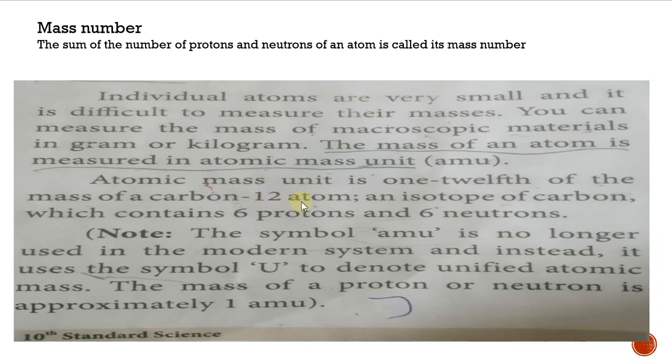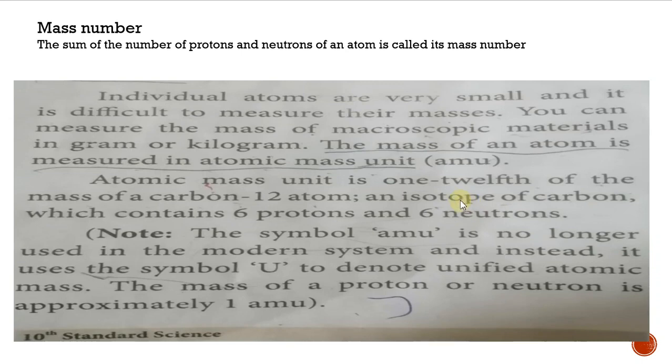Carbon 12 means you know it is an atom, right? So carbon 12 is the mass number we found. But here it is an isotope, an isotope of carbon. The last class we discussed isotopes, right? So what is an isotope? It has the same atomic number but different mass number.